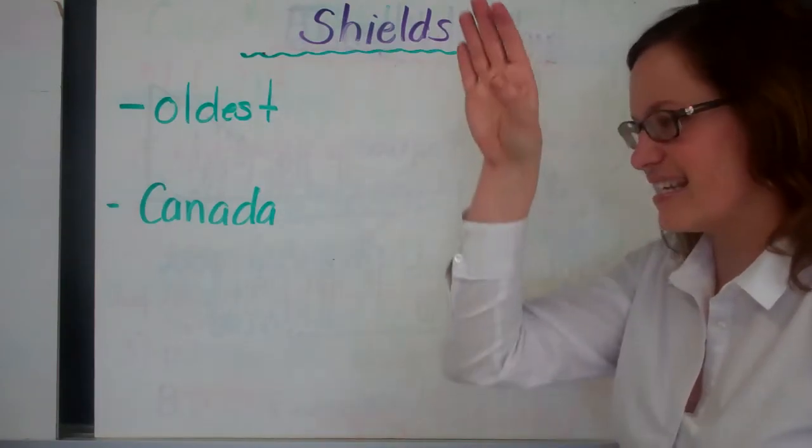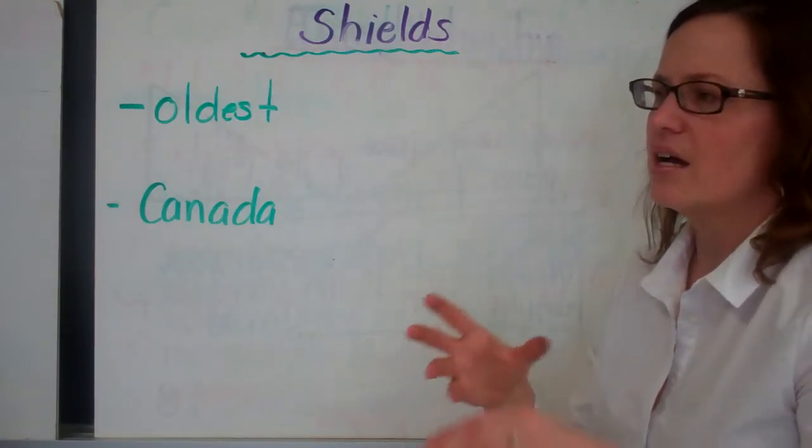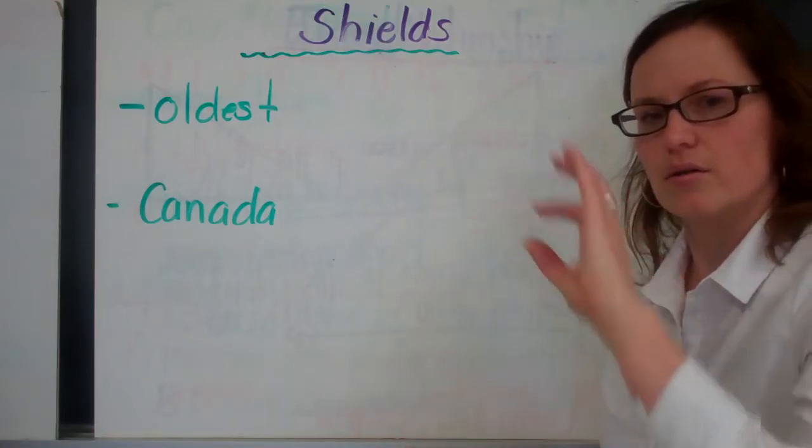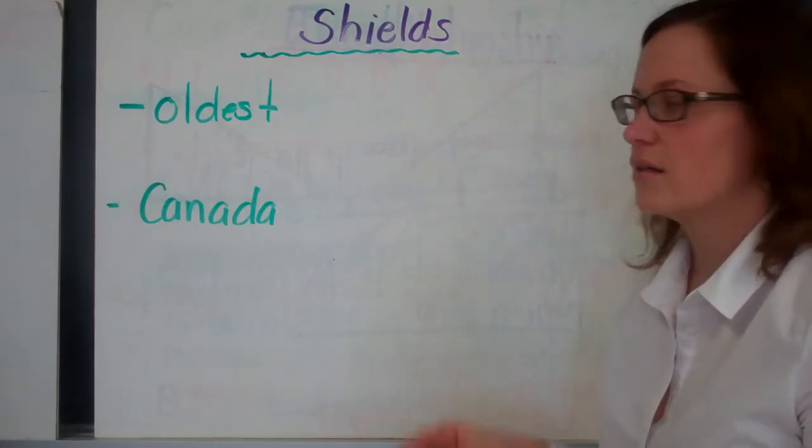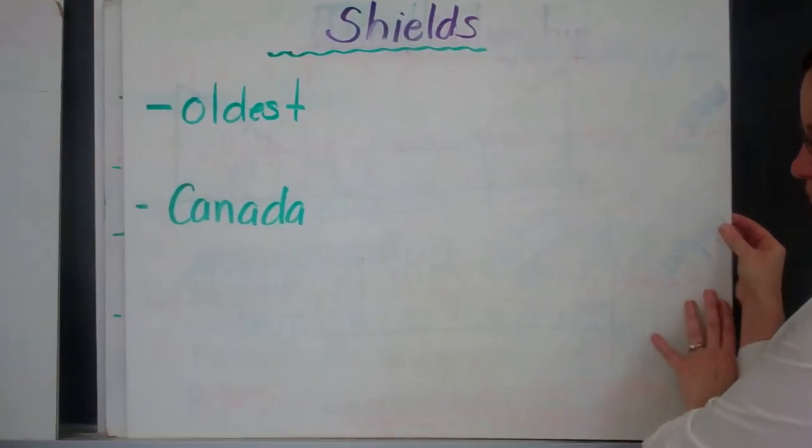In Canada, it's the center area of Canada where Ontario, Quebec, and up into Nunavut is where the Canadian Shield is.